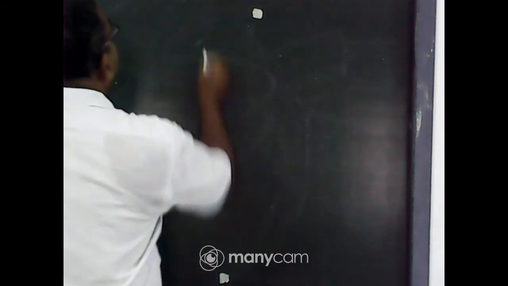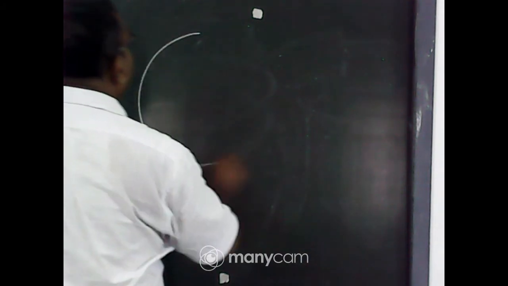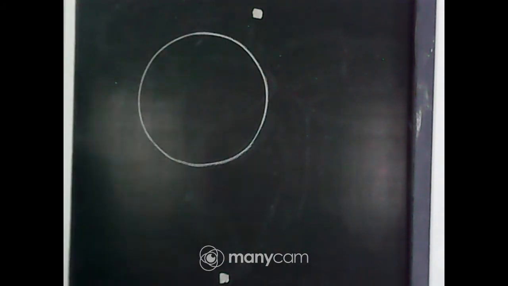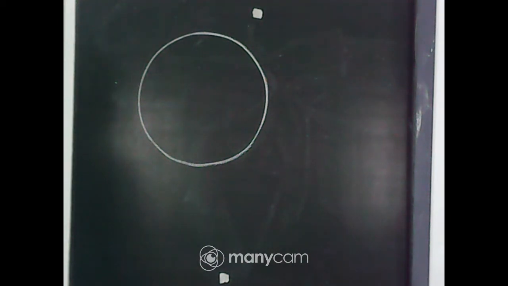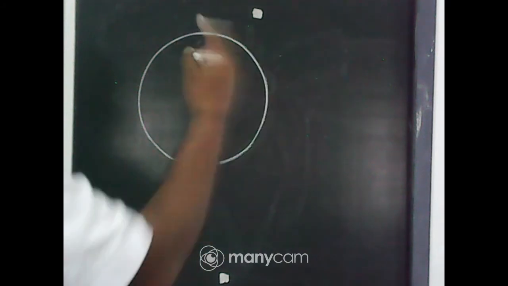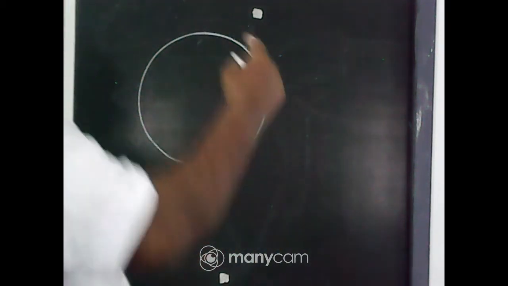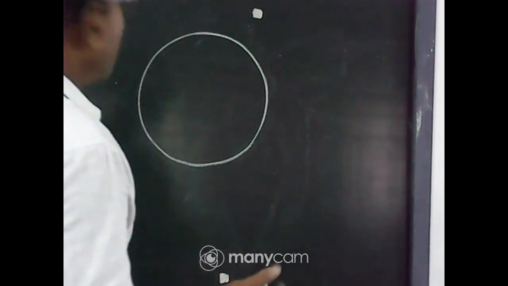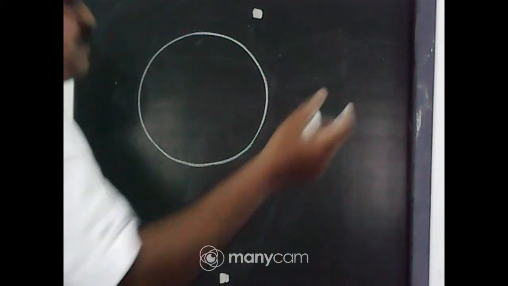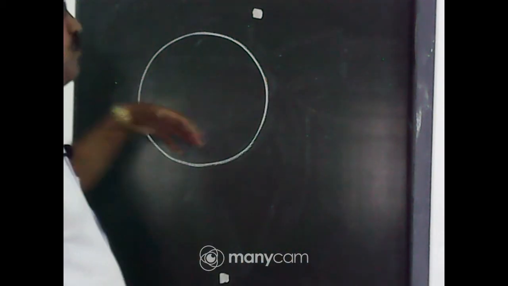The diagram is not clear. I am not the drawing teacher. So my dear student, if you consider this is the circle, most of the students consider it is horizontal. Okay, but I am talking about it as vertical. So I am not the drawing teacher, so I cannot make it clear to you.